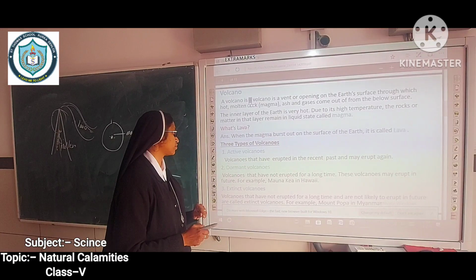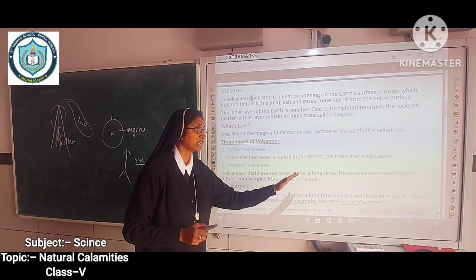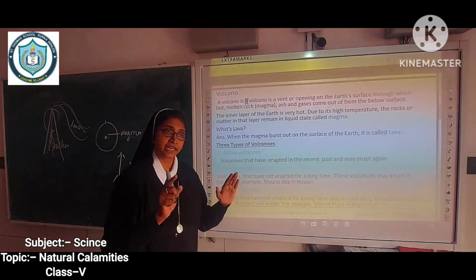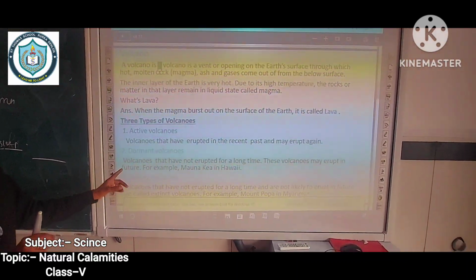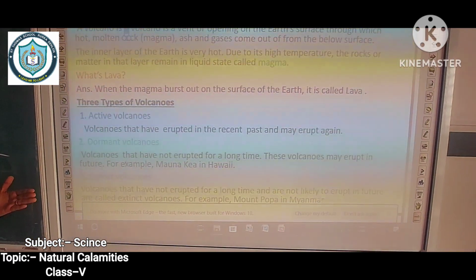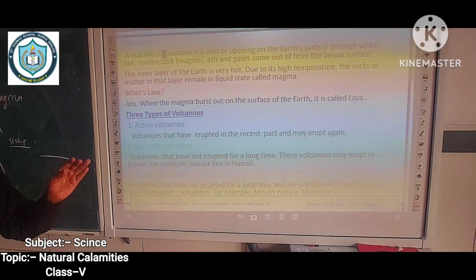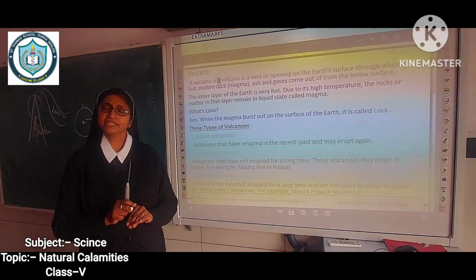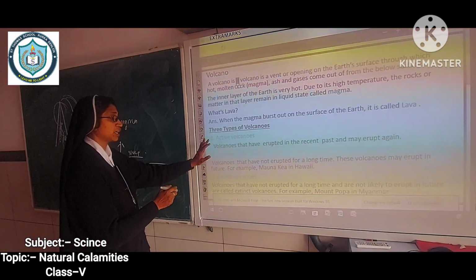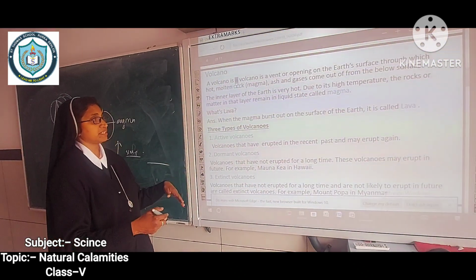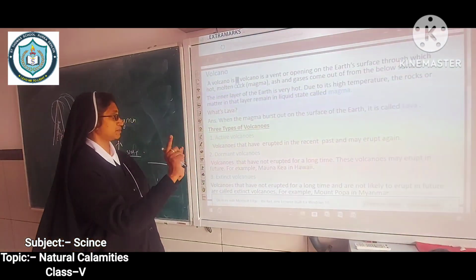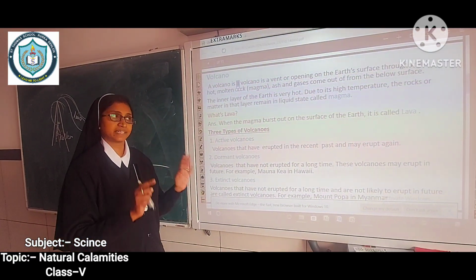The second one, dormant volcanoes. Volcanoes that have not erupted for a long time, like it is sleeping, but there is a chance to erupt again. The example is Mauna Kea in Hawaii. The third one is the extinct volcano. Volcanoes that have not erupted for a long time and may not erupt again. Active volcano, it again bursts out. Dormant volcano is like a sleeping one and it will erupt again. And extinct volcano is like a dead one.